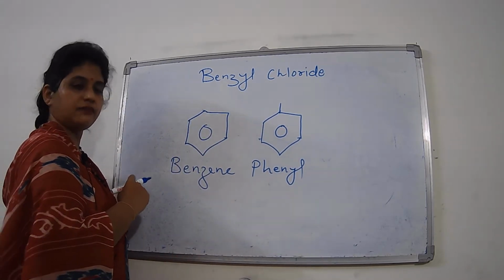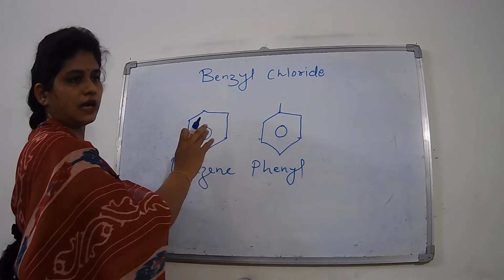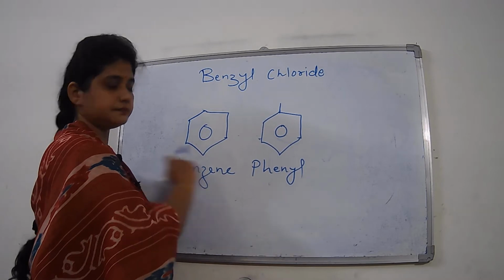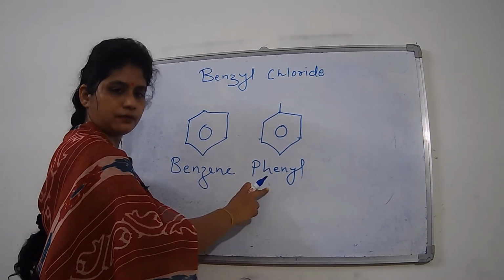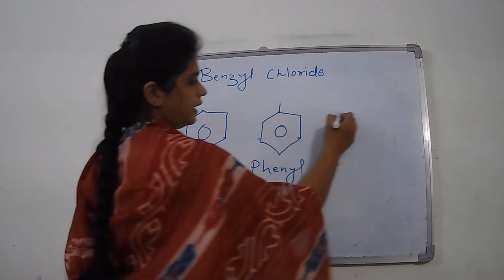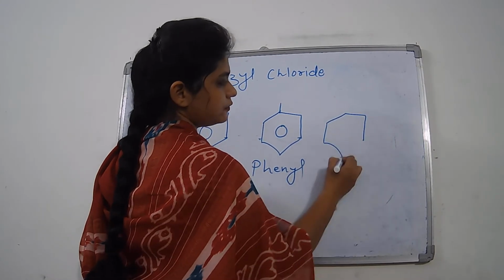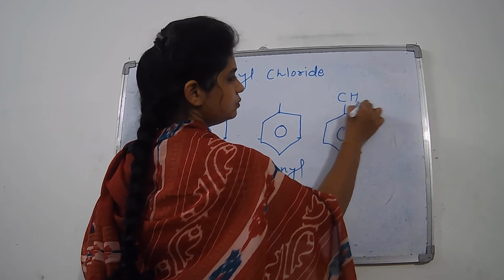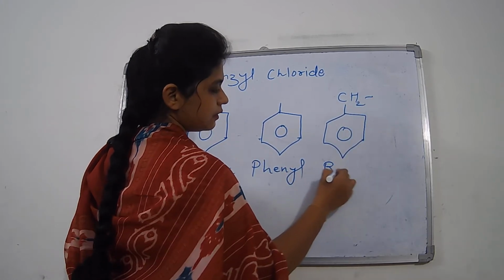But whenever one of the hydrogen atoms gets substituted by another atom or group, that is called a phenyl group.